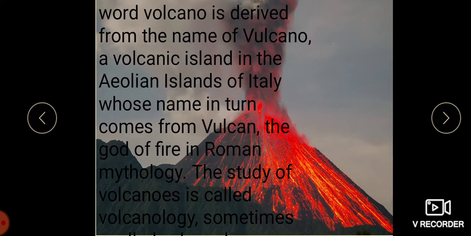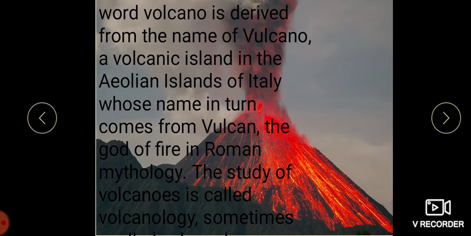Now we will move on to volcano. See, this is the volcano. This is the red color. What you can see is the lava which is coming out. Inside it is called magma. When it comes out, we call it lava. What is a volcano then? A volcano, we have to know the meaning.